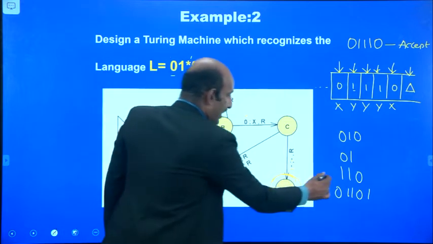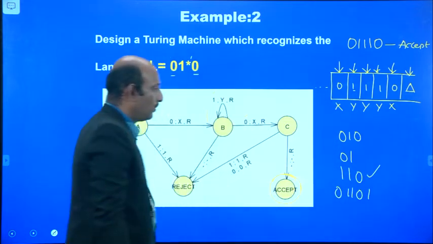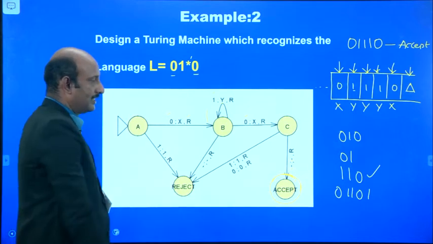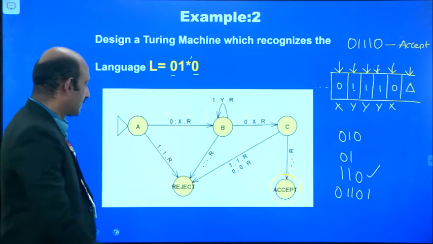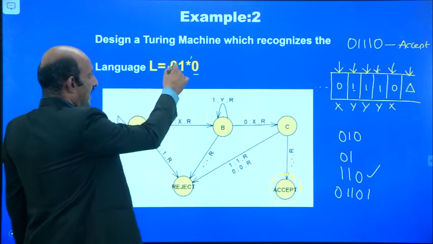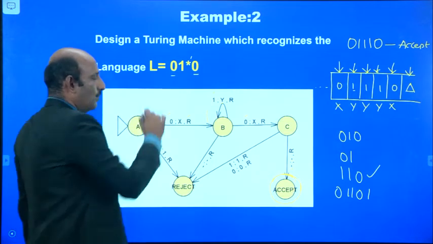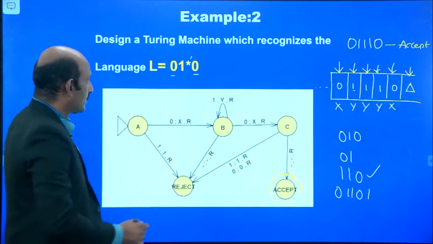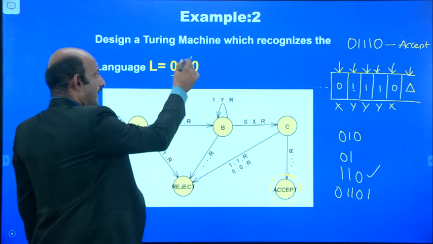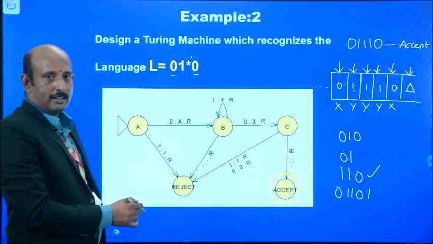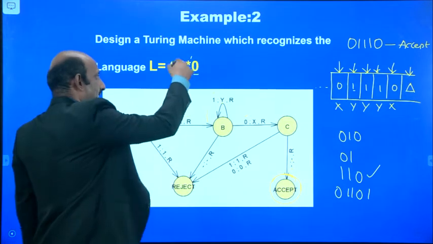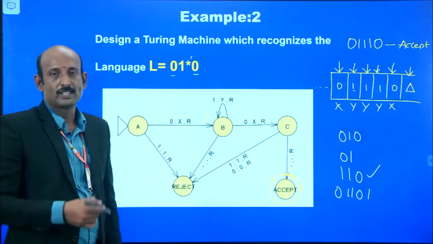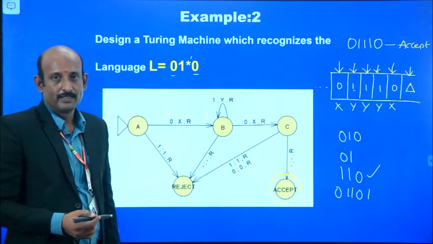Suppose we have the input 1, 1, 0. It goes to the rejecting state, because this language does not begin with 1. It begins with 0 and ends with 0, and in the middle part there are one, two or three 1s.